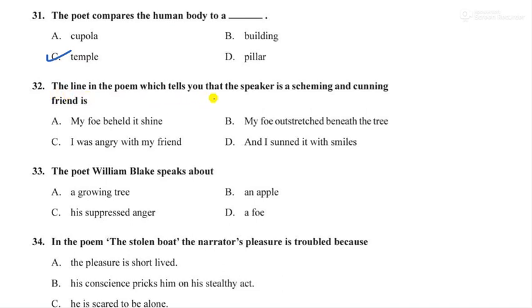Question number 32. The line in the poem which tells you the speaker is a scheming and cunning friend. My foe beheld it shine, my foe outstretched beneath the tree. I was angry with my friend, and I sunned it with smiles. So this is from which one? A Poison Tree, correct? What is the question? The speaker is scheming and cunning. This can be identified by this one: sunned with smiles. Option number D. Okay.